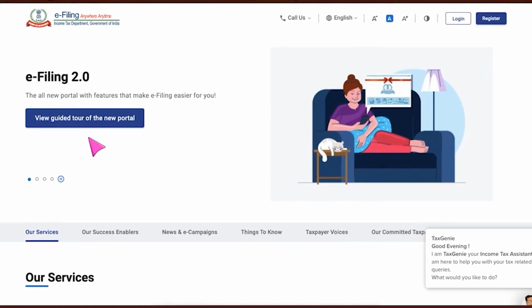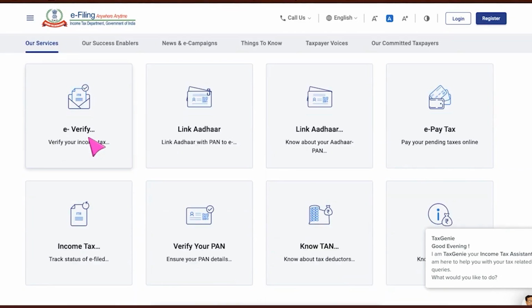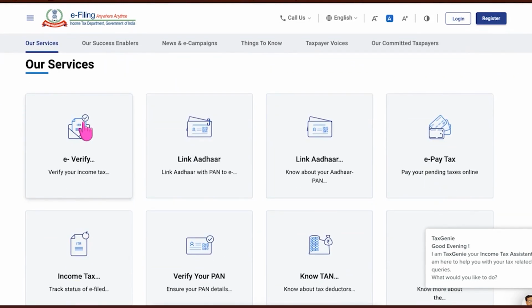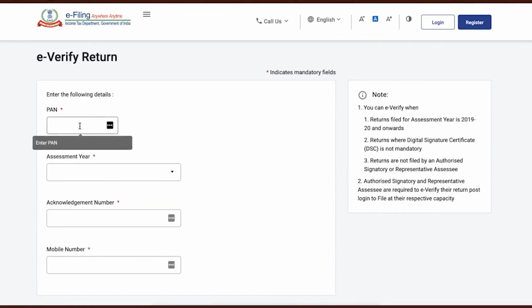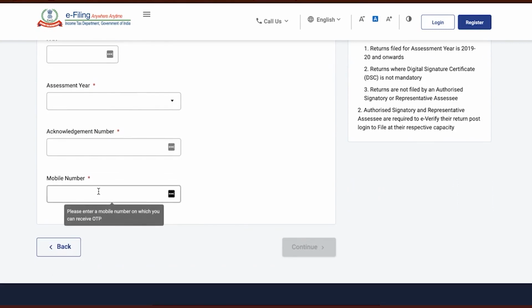In order to e-verify your return without even logging into your portal, once you come down to the services section, the first tab here is e-verify your income tax return. Click on this. Once it goes to the next page, it asks you to update your PAN, assessment year, the acknowledgement number that you received after filing your income tax return, and also the mobile number that you have registered at the income tax portal.